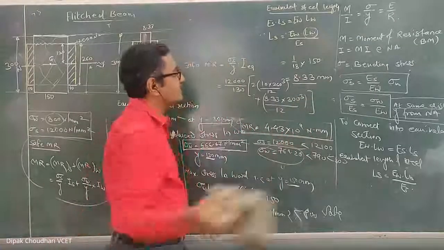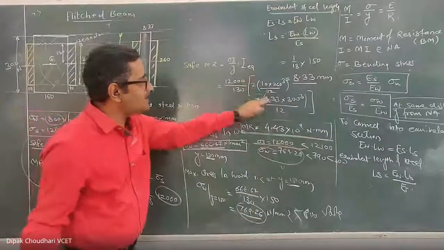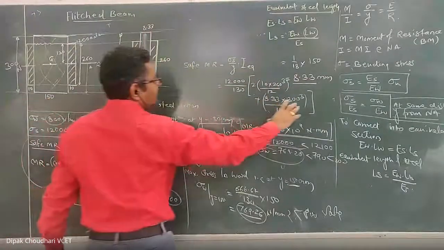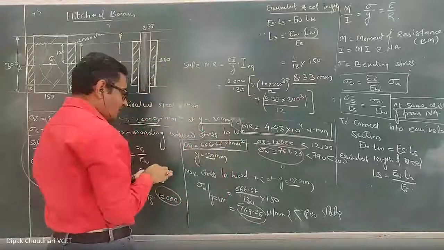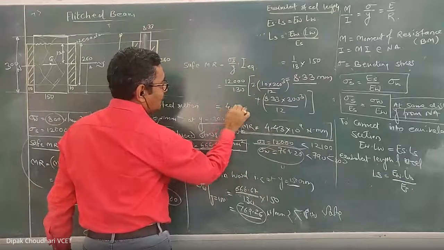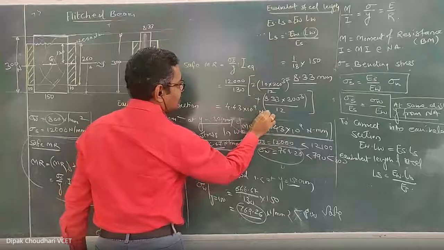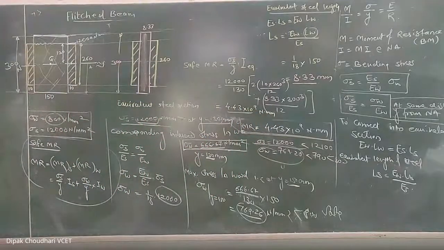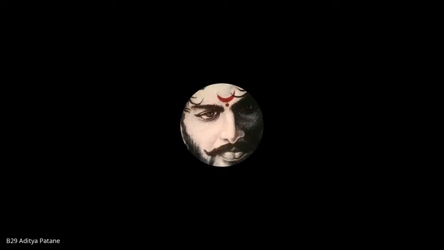Have you understood this? Yes, this is the moment of inertia of this equivalent section. This is for the two steel straps and this is for the equivalent steel section. So if you calculate this, you will get this answer, 4.43 into 10⁹ Newton millimeter. This is by using the equivalent section. Cross check. Yes, sir. 4.43 into 10⁹.